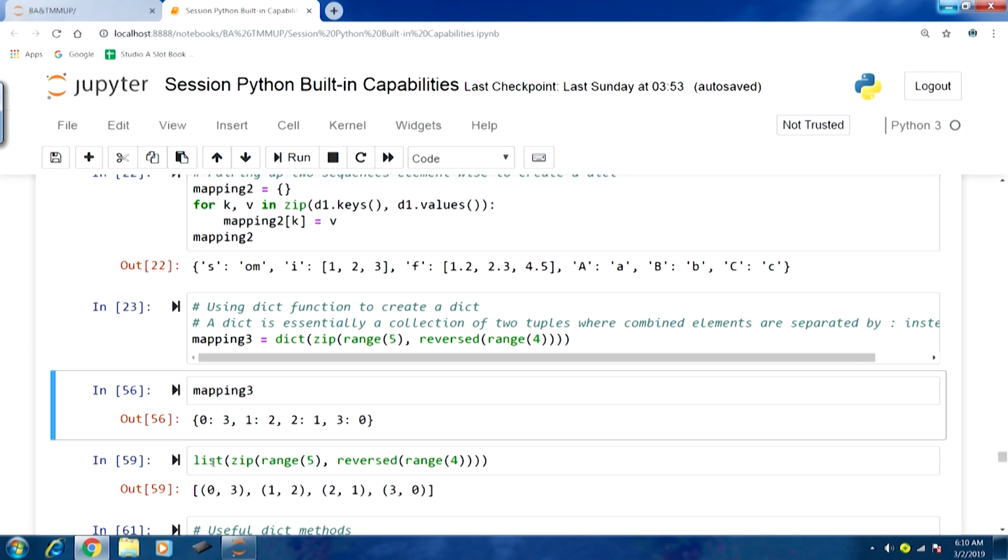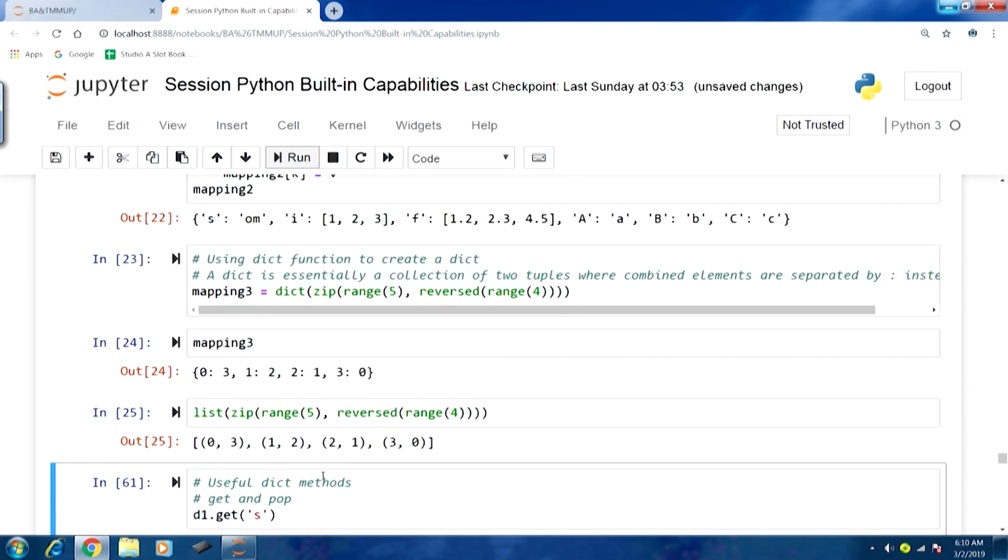Now, whatever we passed on to this dict function, if we pass the same thing to a list function, you can see in the output that we have passed the first sequence, zip range 5, and the other sequence, reversed range 4.